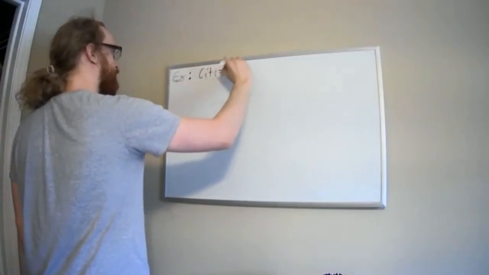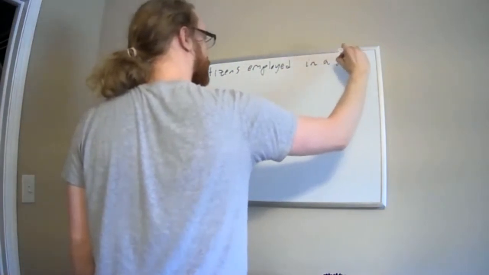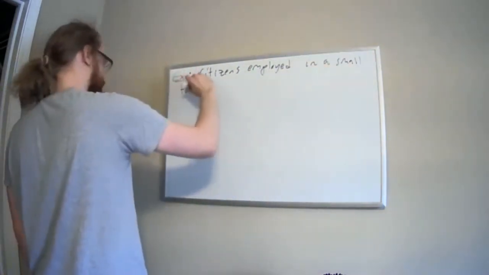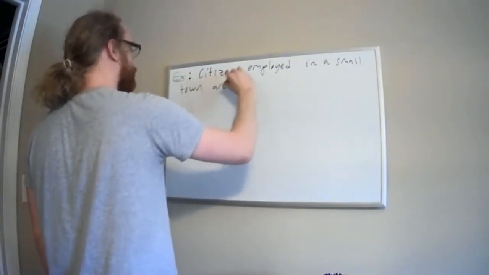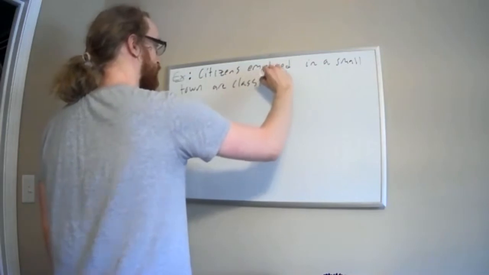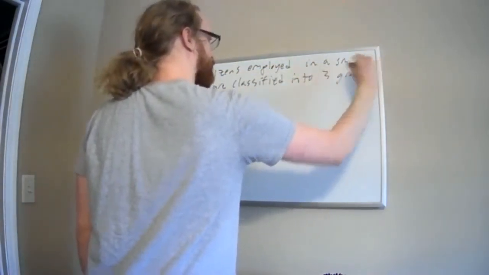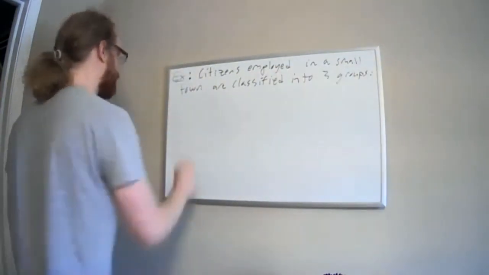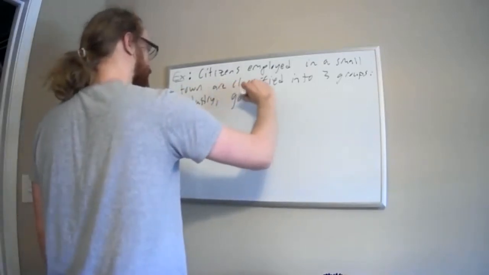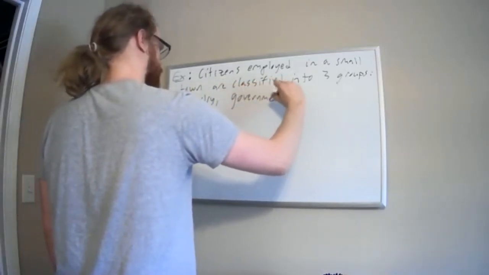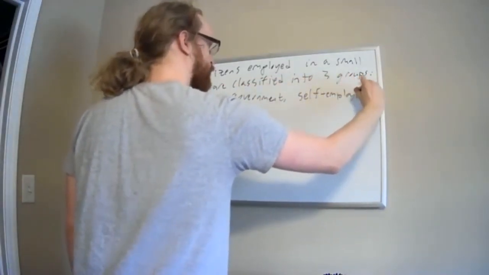I have citizens that are employed in a small town. And they are classified into 3 types, or 3 groups. There are 3 groups of types of employees. You either work in industry, you work for the government, or you are self-employed. These are the only 3 that we're allowing in this example.